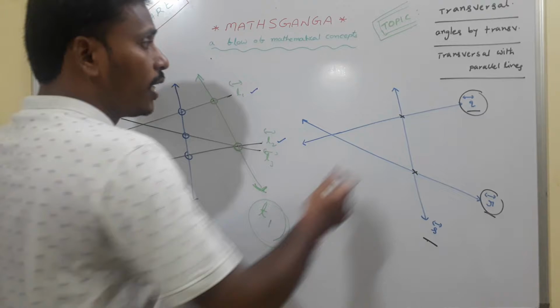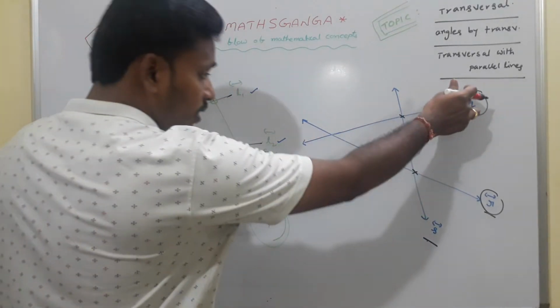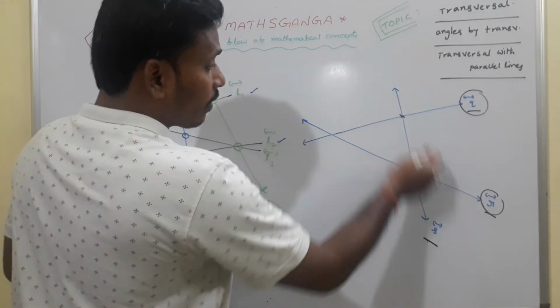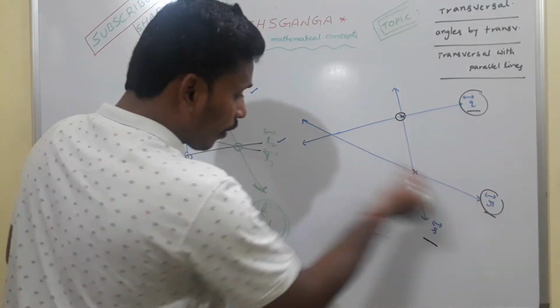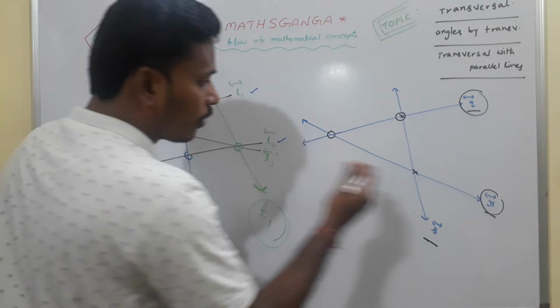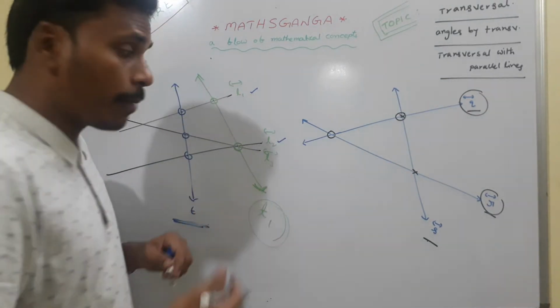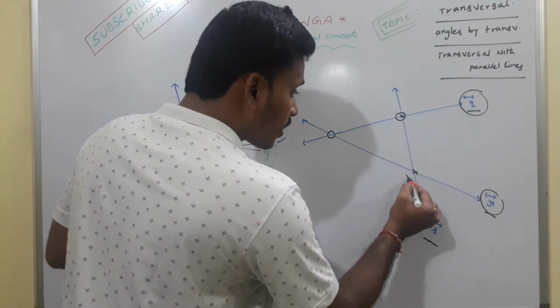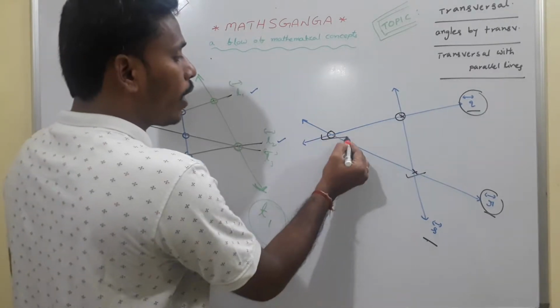In the same way, the line Q is intersecting the line S at this point and the line R at this point. So this Q is also called transversal for R and S. And in the same manner, the line R is intersecting S at this point and Q at this point.